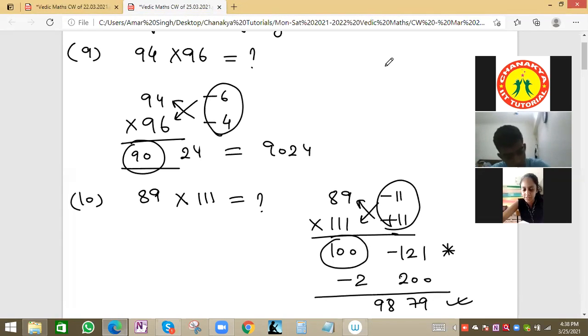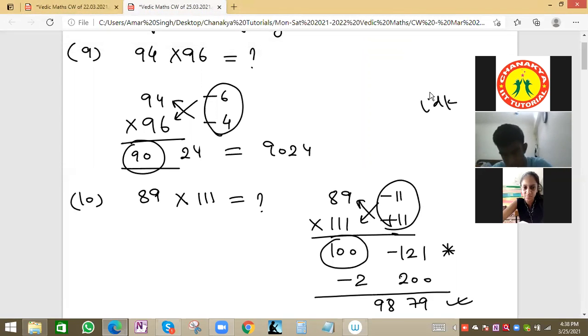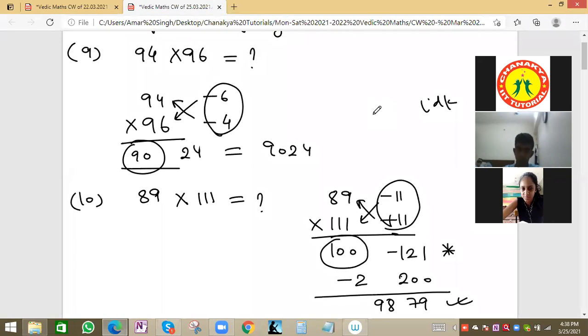Excuse me, sir. Correct, Vedika. So anyone if find it difficulty now, then they can write in chat directly to me. IDK, that is, I don't know. Because more than minus 121 will be 200. So 200 minus 121 is 79 and then 100 minus 2 is 98. So 98, 79 will be the product value. Okay, Chanchal. I might get disconnected. Okay, no problem, Steve.